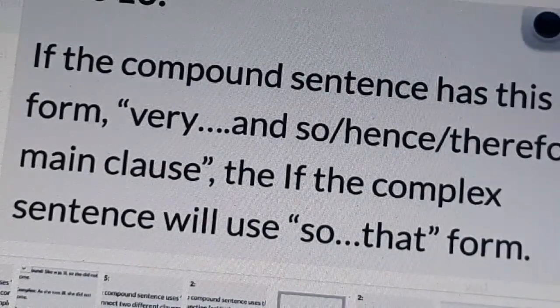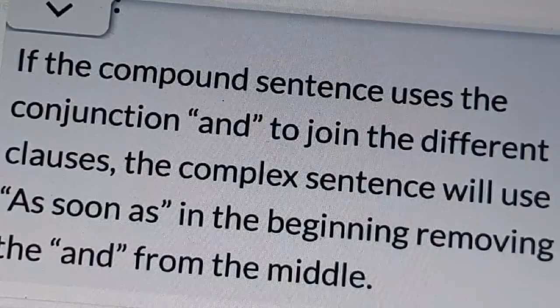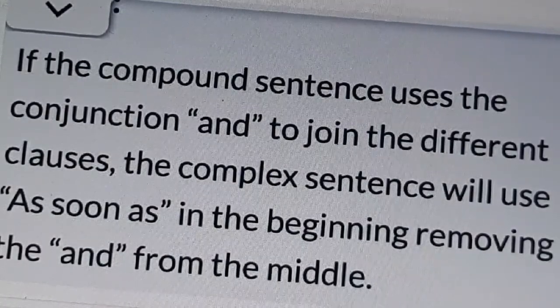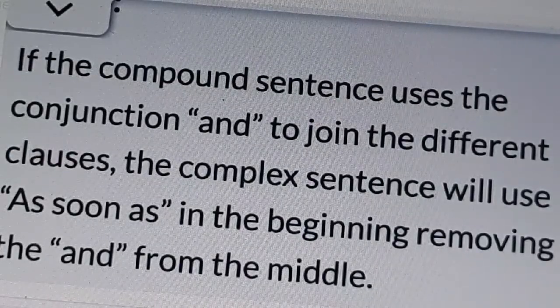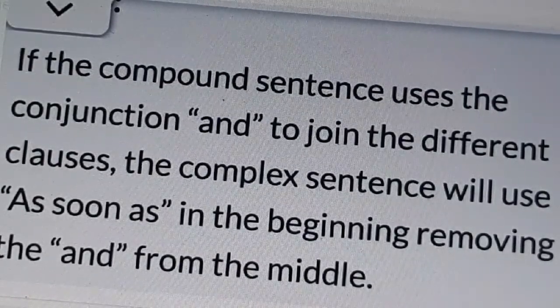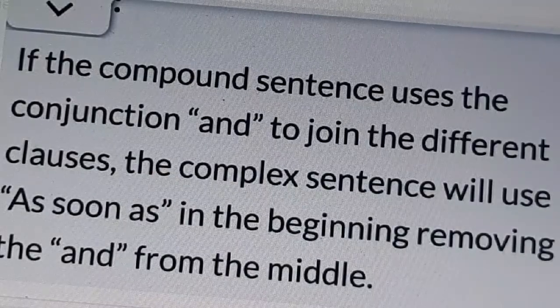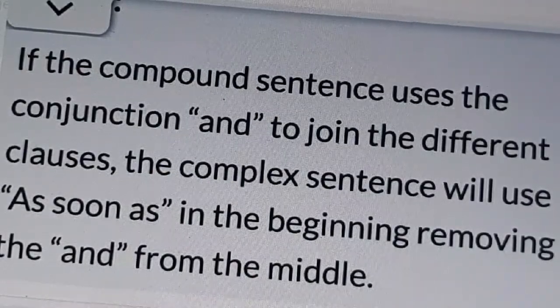If the compound sentence uses the conjunction and to join the different clauses, the complex sentence will use as soon as in the beginning, removing the and from the middle.